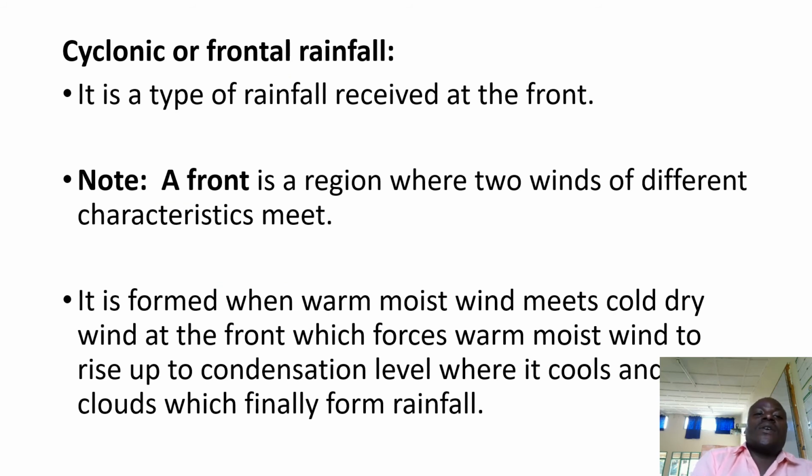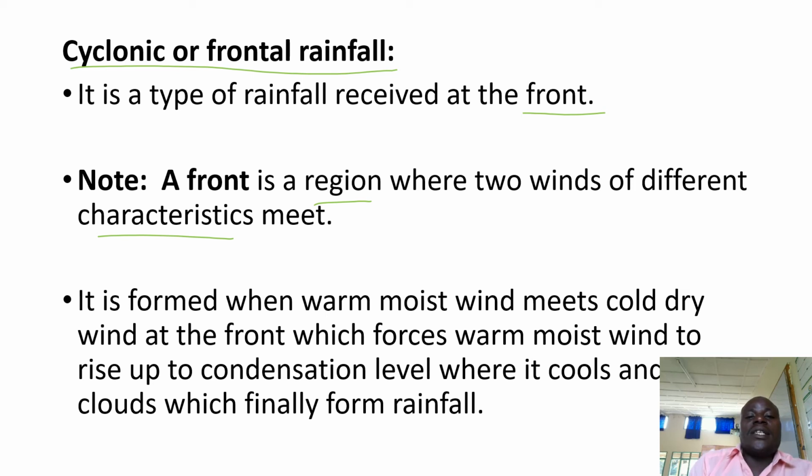Then we have cyclonic rainfall as type number 3 and the last. It is a type of rainfall received at the front. We need to understand what the front is. A front is a region where two winds of different characteristics meet. It's a region, it's a boundary where two winds of different characteristics meet. What does it mean? One wind is warm and another wind is cold and dry.